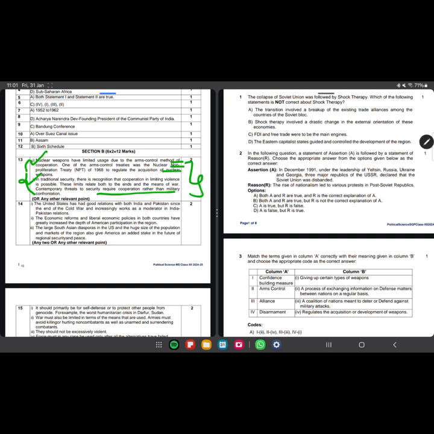So you need to write only 2 to 3 points. If you are writing 3 points, you need to write only 2 lines for a point, then you will be meeting the limit of 50-60 words. But if you are writing only 2 points, you need to write 3 to 4 lines in both the points, and you will be meeting the limit.